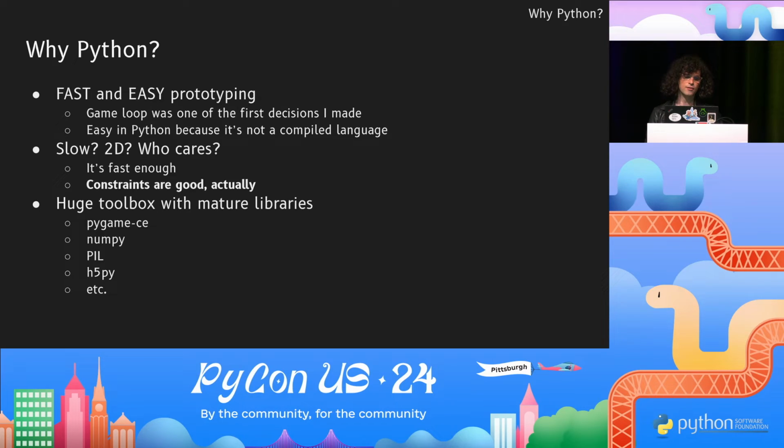And in Python, and this is a good point, I had a huge toolbox to help me optimize the code. Python has lots and lots of mature libraries, and they all interconnect really easily. Python might not be the fastest language or even the best language, but it might be the most convenient, and for a project of this size and scope, convenience means that I was able to get something working and stable very quickly.